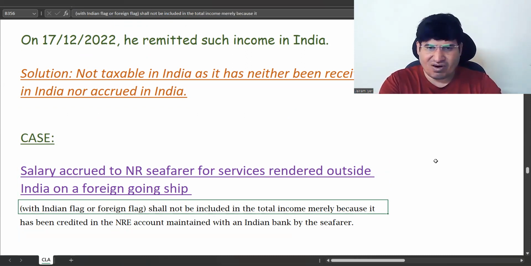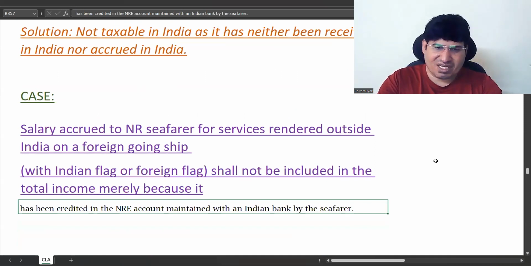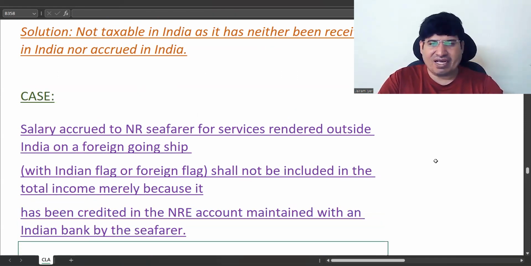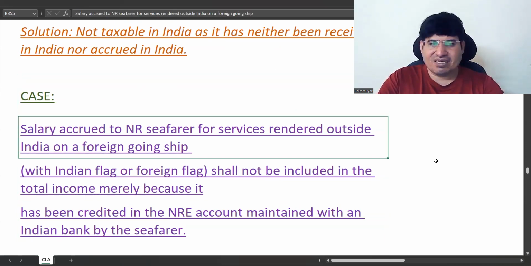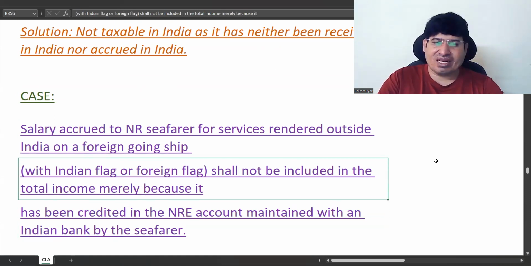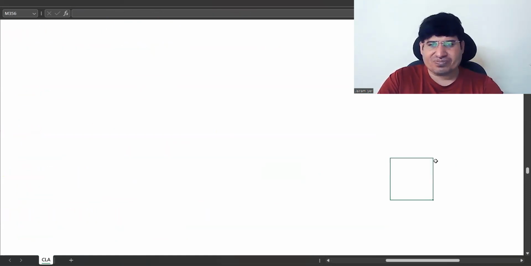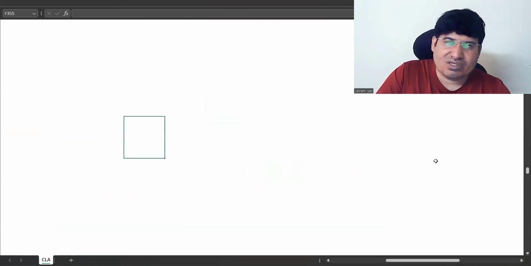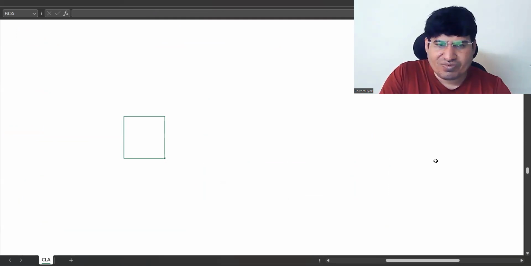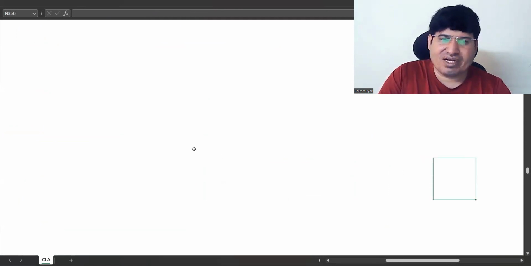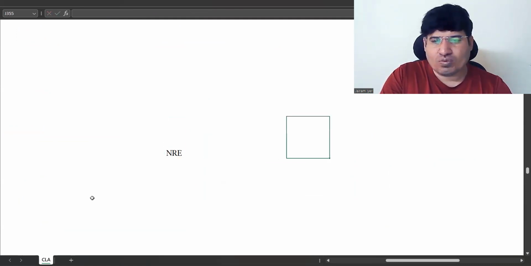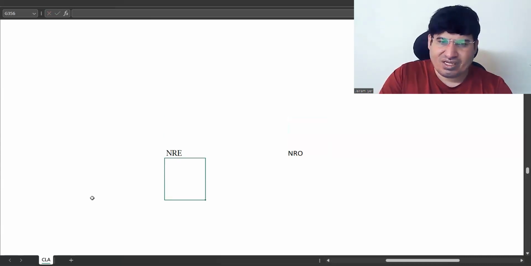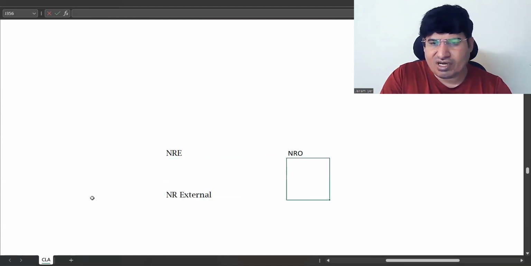So it shall not be included in total income merely because it has been credited in an NRE account maintained with an Indian bank by the seafarer. So in this case he credited the amount in an NRE account. There are two types of non-resident accounts for NRIs. Non-resident Indians can maintain two accounts in India: one is NRE, one is NRO. NRE is non-resident external. NRO is non-resident ordinary.